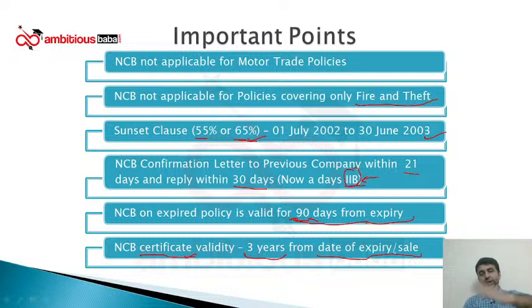Okay, if it is issued from the date of expiry, no problem. I have completed the full year of insurance, I can get eligibility for the next slab. Suppose if I am asking from the date of sale, then the insurance company will check what was the previous NCB slab and they will give me the certificate accordingly. For example, I was enjoying 45% and in the mid-year I sold my vehicle. So insurance company cannot give me a certificate of 50% because I have not completed the full year. They will give me a certificate saying you were enjoying 45% NCB, and when you go for next renewal you will get the same NCB.